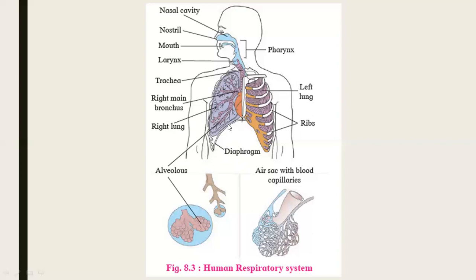So in between the thoracic cavity and abdominal cavity is the diaphragm. The shape of the diaphragm changes into dome shaped or it becomes flattened as we inhale and exhale the air. Here heart you can see. Here is the position of the heart. Lungs, they are covered with ribs.